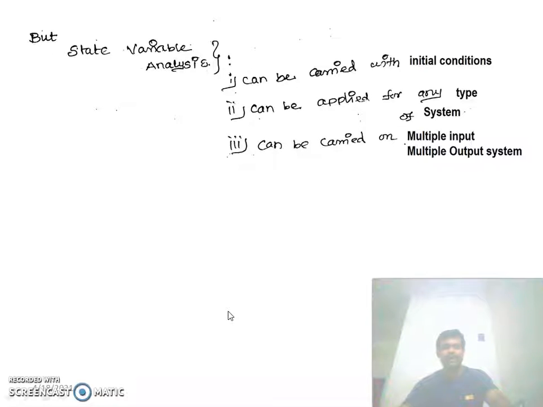The state variable analysis can also be carried out on multiple input multiple output systems. We studied that the conventional method can be applied only to single input single output systems, but state variable analysis can be used for either single input single output systems or multiple input multiple output systems.